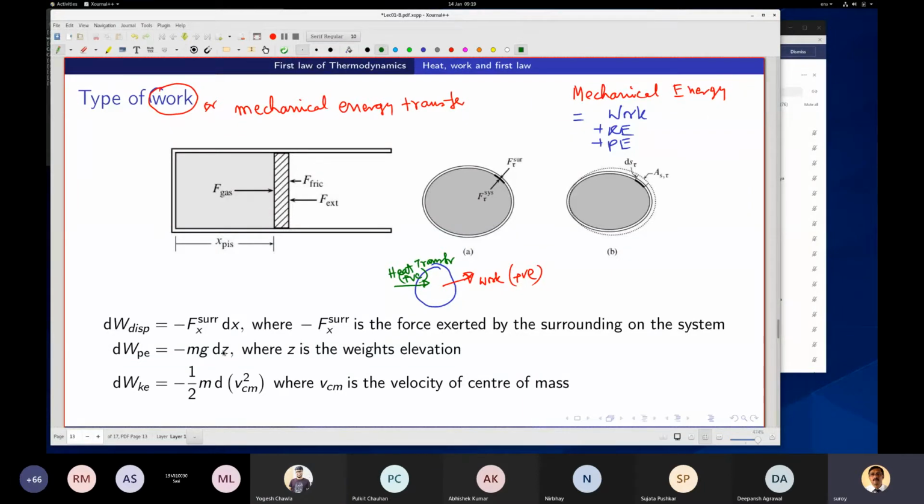This Z is positive, and so here this is a decrease, right? We are talking about dWke, right? So if the kinetic energy is decreasing inside the system, then work is going out, right?